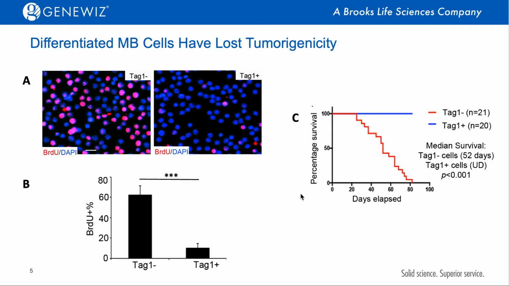Moreover, we tested the tumorigenicity of those differentiated cells. As you can see here, based on the survival curve, after transplantation with those TAG1 negative cells, all of the mice developed tumors with 100% penetrance. As a comparison, no tumor was formed from the TAG1 positive cells, suggesting that those differentiated cells lost their tumorigenicity.